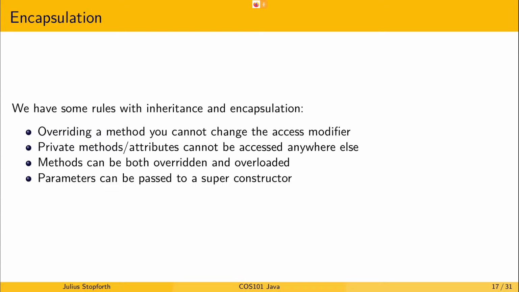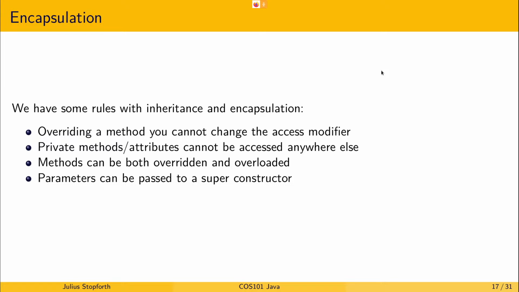Private methods and attributes can also not be accessed anywhere else outside of the class. Okay, so if it's private in the person, it's not accessible in any derived classes or outside of the class in any other class that uses it.